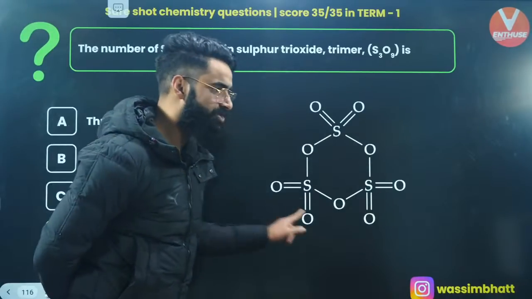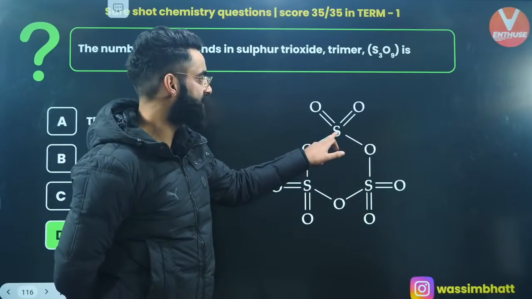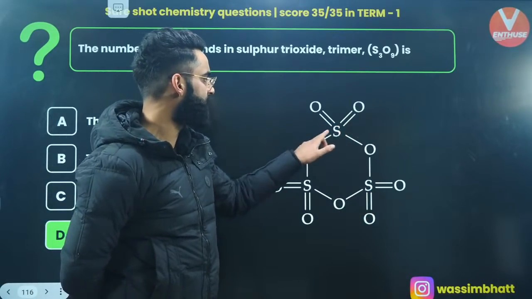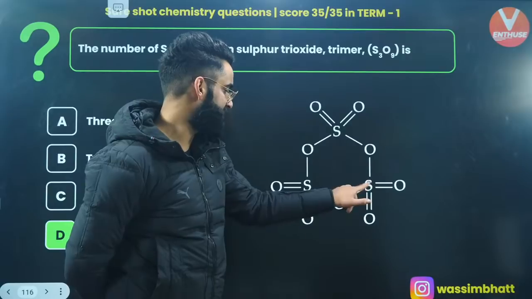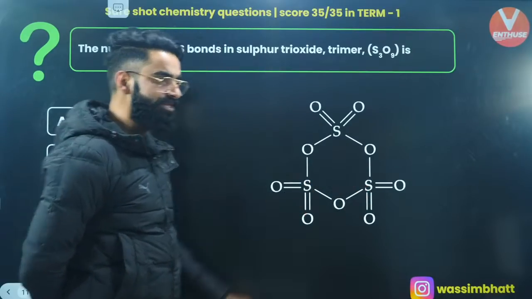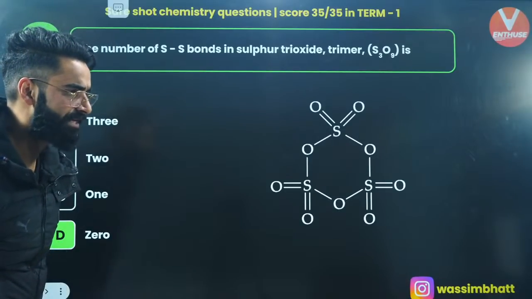And this is the structure. I want you guys to remember the structure. And I want you guys to remember the hybridization of this sulfur as well. It is forming 1, 2, 3, 4 sigma bonds, so its hybridization is sp3. There is no S-S bond directly in case of your sulfur trioxide trimer.